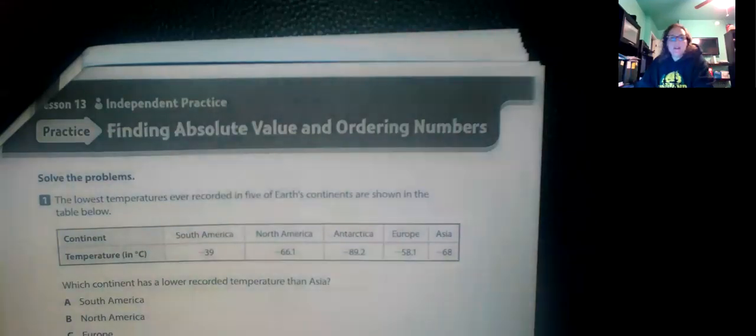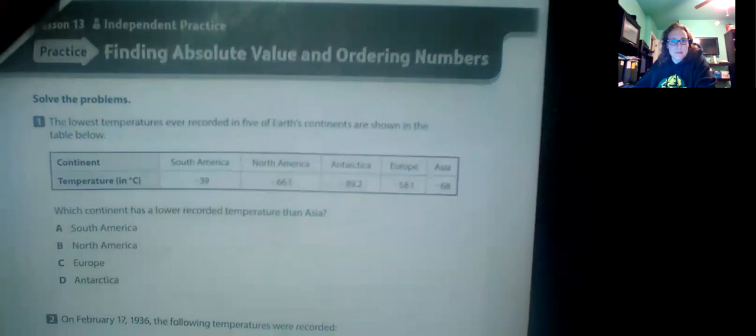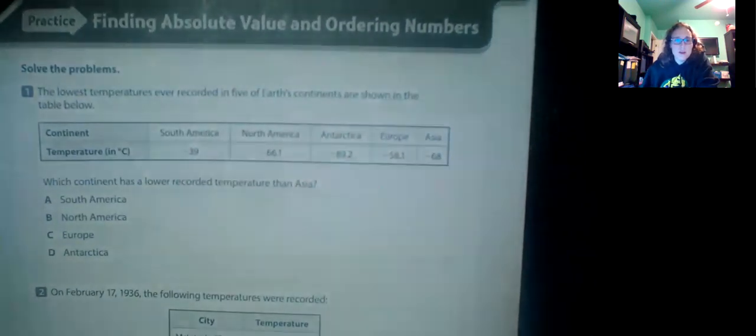All right, last page of this lesson, pages 130 and 131. We're still looking at absolute value and ordering of numbers. The lowest temperatures ever recorded in 5 of Earth's continents are shown in the table. Which continent has a lower recorded temperature than Asia? So we want lower than Asia.